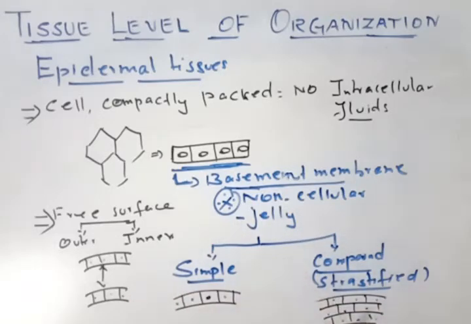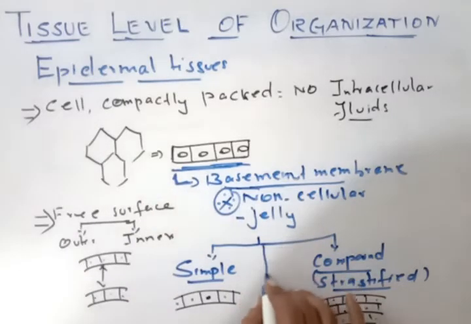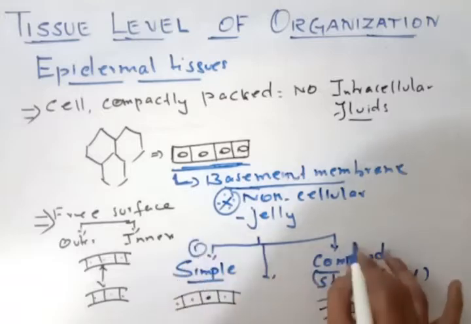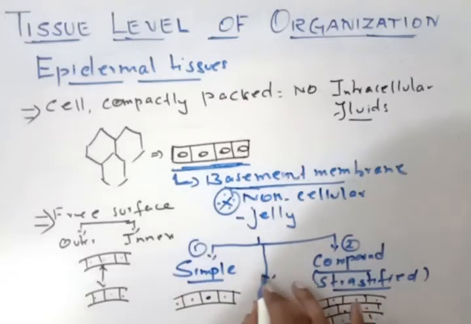If they are arranged in multiple layers, it is called compound epithelial tissue. Actually these are the major ones, simple and compound. One more additional, special type is called transitional.